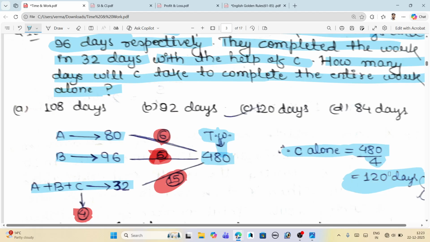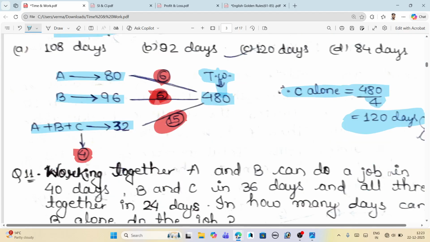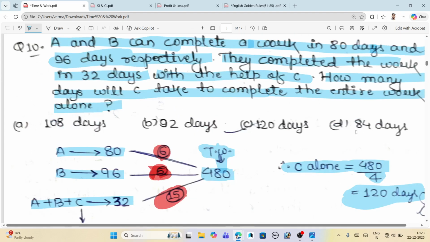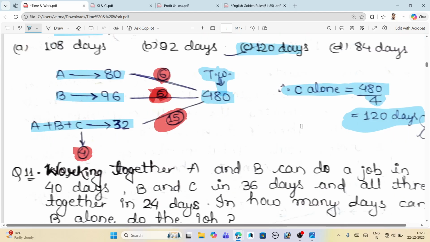In the first two questions we have already covered that in the given patterns, there were two individuals or elements doing the work. But in the next example, we have discussed that there were three elements or three individuals doing the work. So it is easy for you to get it. This is the right answer, 120.